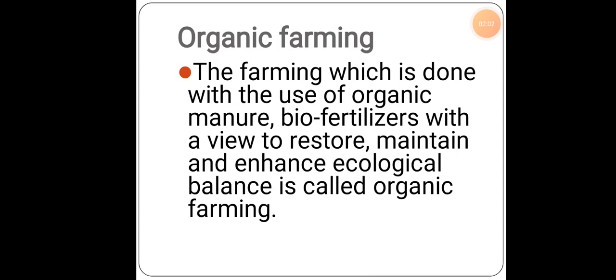Ecological balance, in the sense, maybe because of lots of pollution the air is being polluted, and it is very difficult for people to live. So even the balance of the ecology can be maintained with the help of organic farming. Because of organic farming, there will be nutritious, healthy food without the usage of chemicals. So this is known as organic farming.